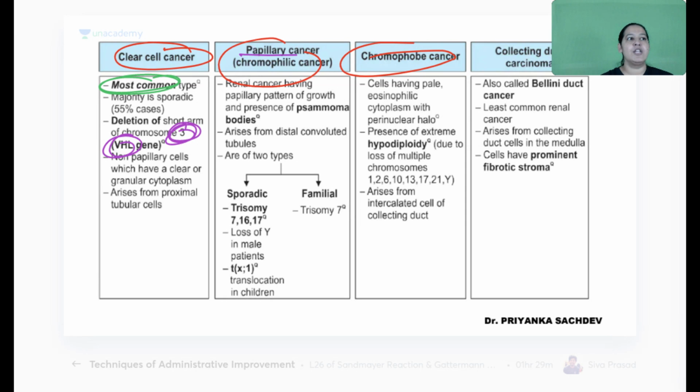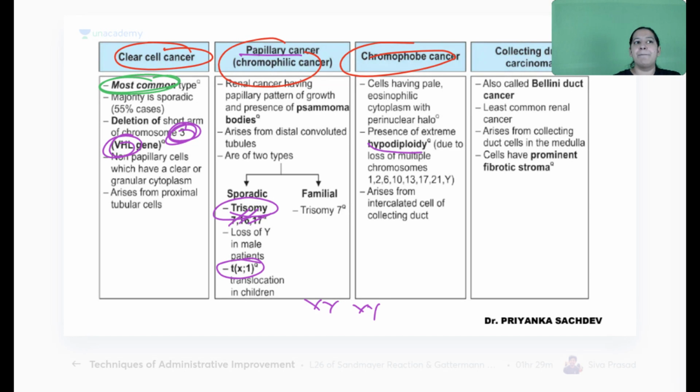In papillary carcinoma, it is chromosome number 7, 16 and 17. There is trisomy. Instead of 2, there are 3 copies of 7. Instead of 2, there are 3 copies of 16 or 17. That is trisomy. Or there is translocation X;1, translocation between chromosome X and chromosome 1. X is present in everyone, whether male or female. So X and 1, that is what you have to learn.